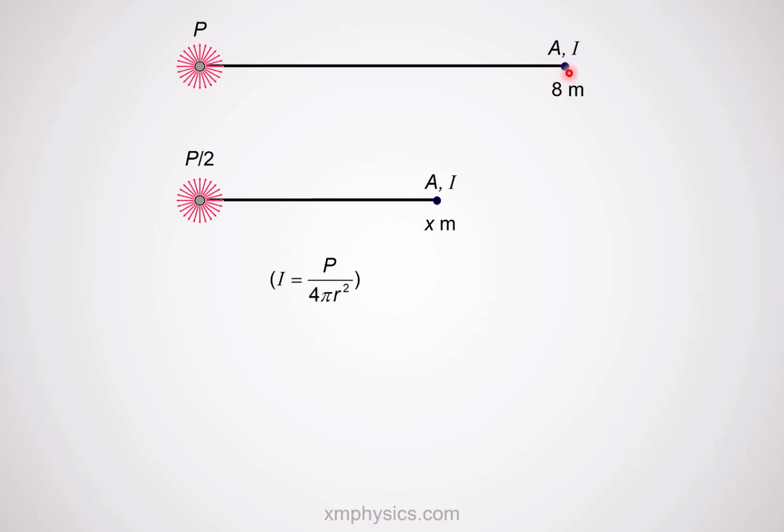So originally, the intensity here would be P divided by 4 pi 8 squared. When we halve the power here, then at this position, x meters away, the intensity is P over 2 divided by 4 pi x squared. So we just need to equate these two intensities together, and sure enough, you see, x is 8 divided by root 2. So if you directly use the intensity equals P over 4 pi r squared for a point source, actually I think it's much easier, right?